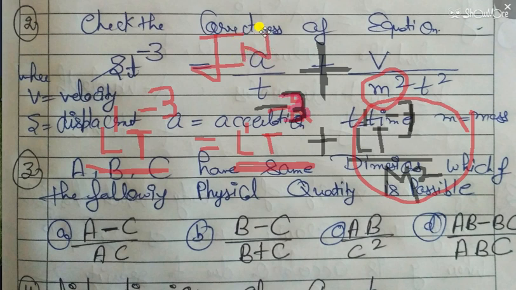So this given equation is incorrect. You can note down the solution. Only due to this m square, the equation is incorrect, otherwise the equation is right. I hope this is clear. Okay, so now I am moving to question number 3.